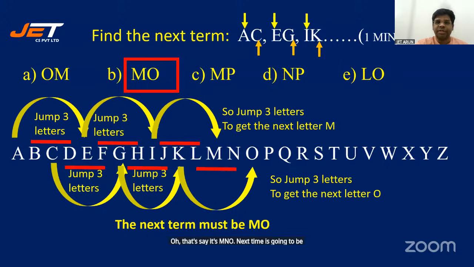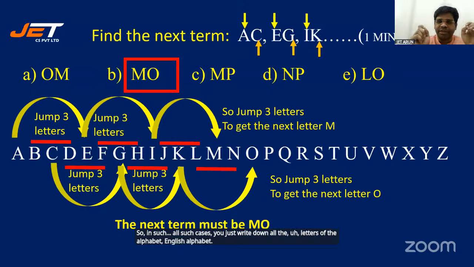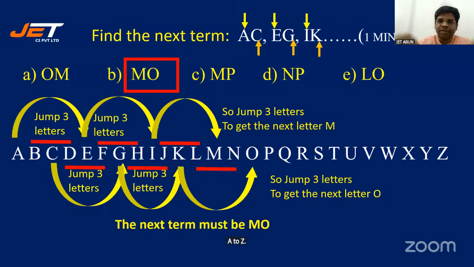All right, okay, earlier we saw alternating. So in all such cases, you just write down all the letters of the English alphabet, A to Z. You just quickly look at the pattern of the first series and second series. First series of the letters, second series of the letters.